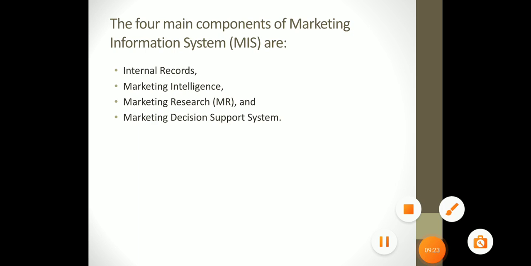So these four components are the main components of marketing information system. Marketing information system is a very wide area, and in that wide area these four components exist. That is number 1, internal records; number 2, marketing intelligence; number 3, marketing research; and number 4, marketing decision support system.